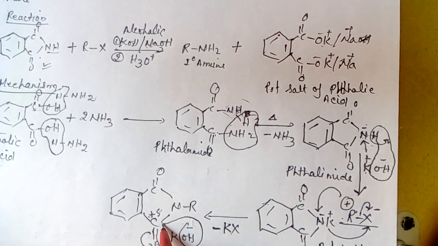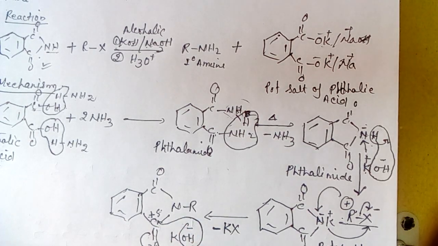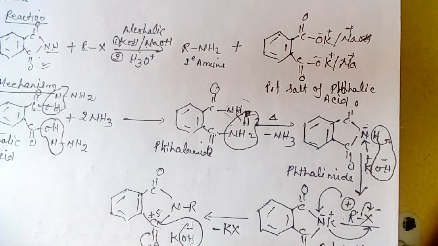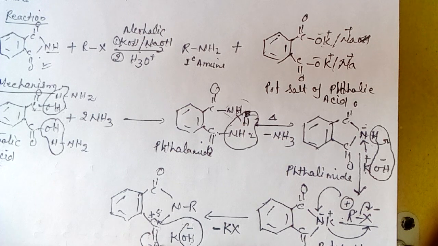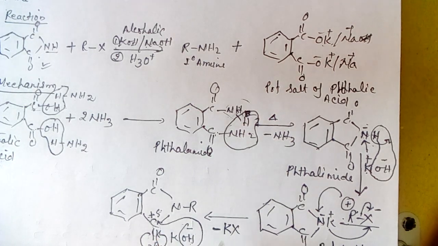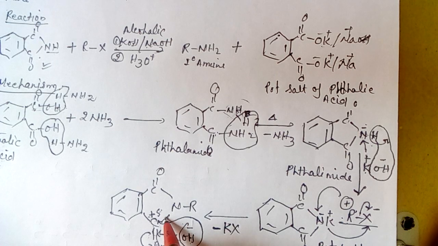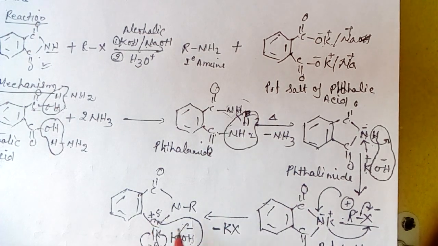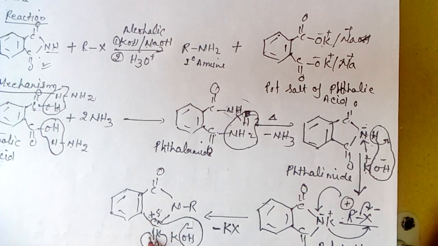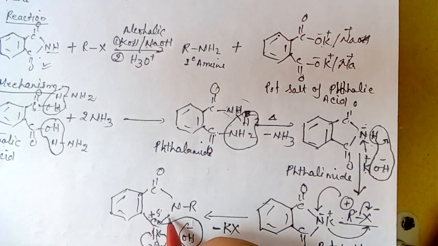This OH group attacks this carbon, and then this lone pair rebonds. Now how many bonds does this carbon have? 1 bond, 2, 3, and 1 bond formed from OH, and this is 5. The carbon cannot have 5 bonds, so this bond gets broken from here.